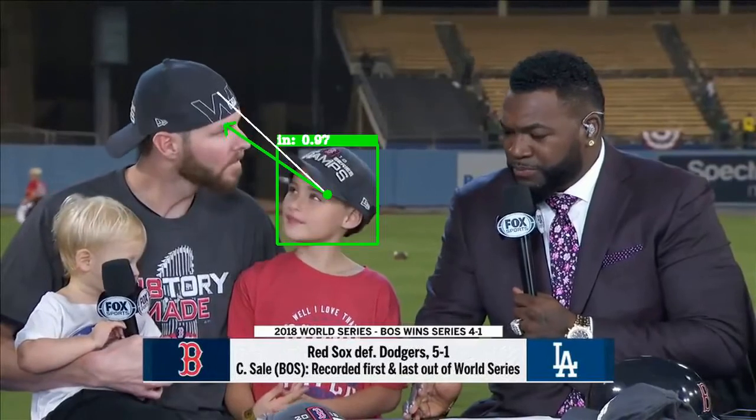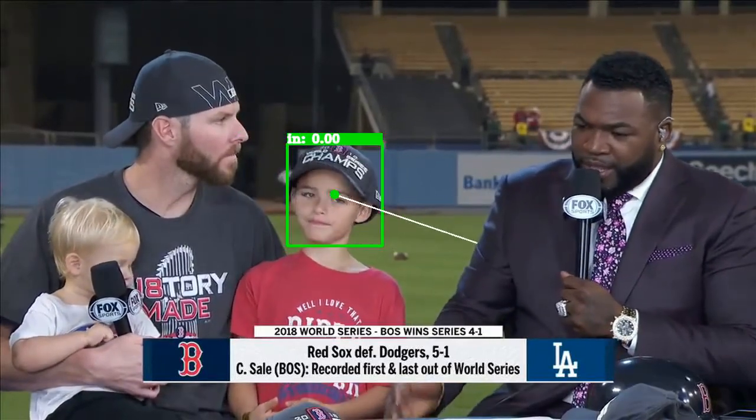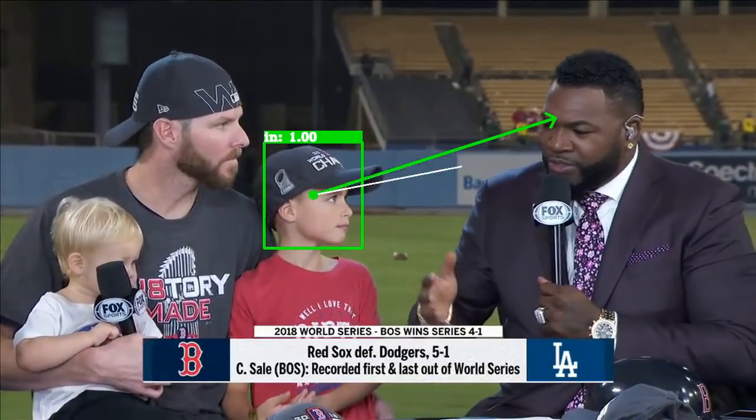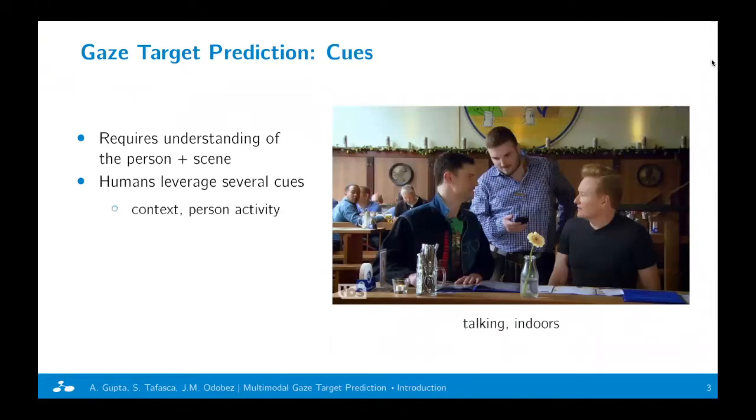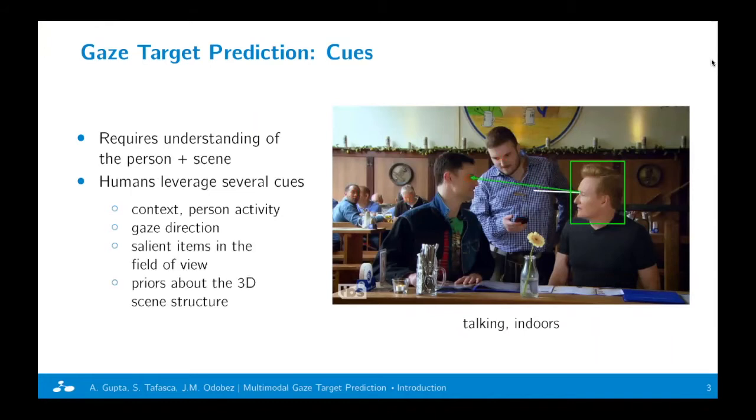Here we have a small video demo of our model running on a sample clip. The task involves understanding of both the person and the scene. Typically, humans leverage several cues for this task, such as the context and person activity, the gaze direction of the person, salient items in the field of view, and priors about the 3D scene structure.